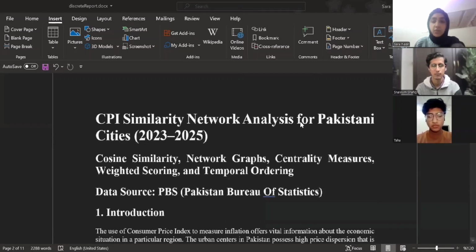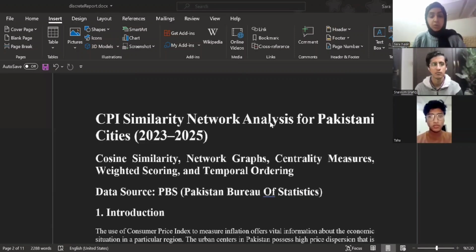First of all, talking about our source of data, it was from the Pakistan Bureau of Statistics. This website publishes monthly CPI data for each city and each category available in Pakistan. The first part of our project was collecting this data in the proper form that we need to process it using discrete structures concepts.